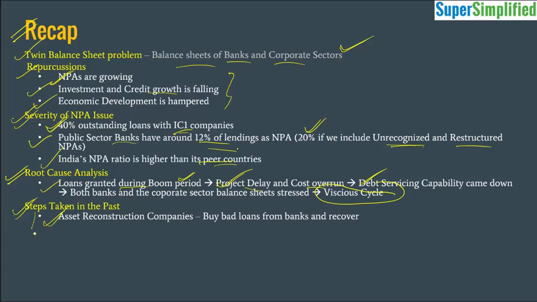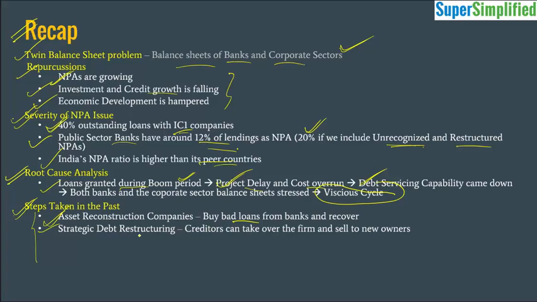So basically we studied three schemes. The asset reconstruction companies were supposed to buy the bad loans from banks and recover them, but this was not successful because ARCs did not want to take too much risk. Then came strategic debt restructuring, where the creditors were empowered to take over the firm and sell it to new owners in the hope that it would move along a growth path. But that did not happen because building a consensus among a lot of creditors of the firm is very difficult. So because of the coordination issue, even this scheme was a flop.